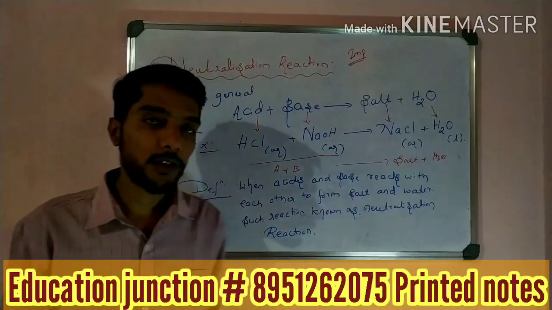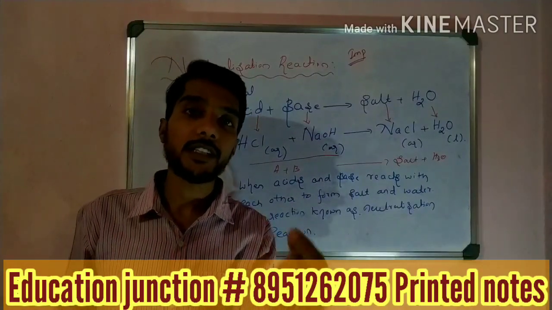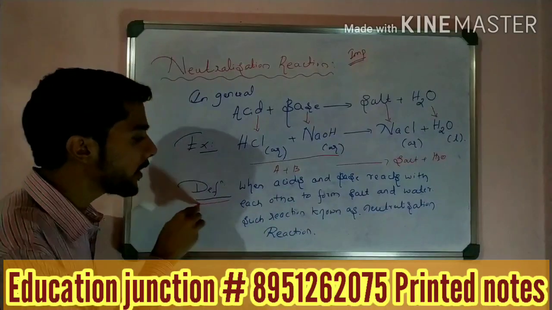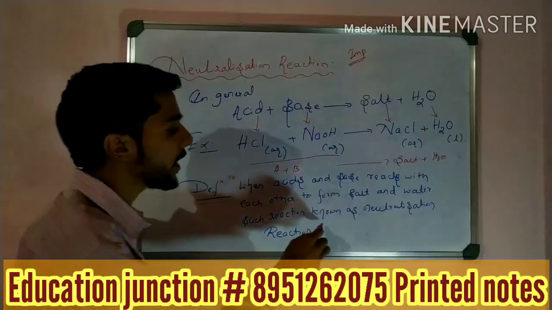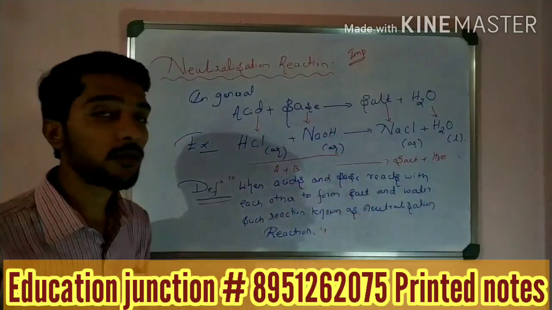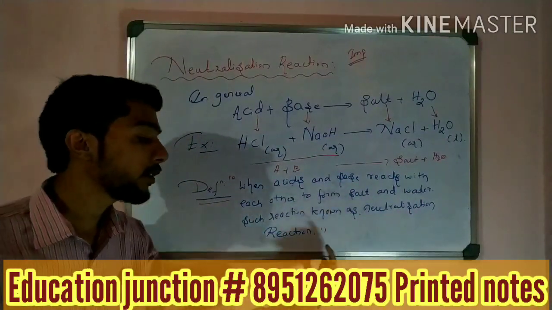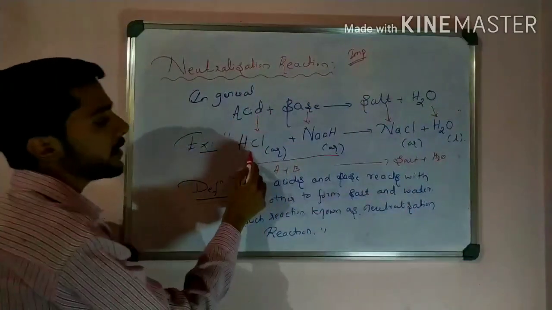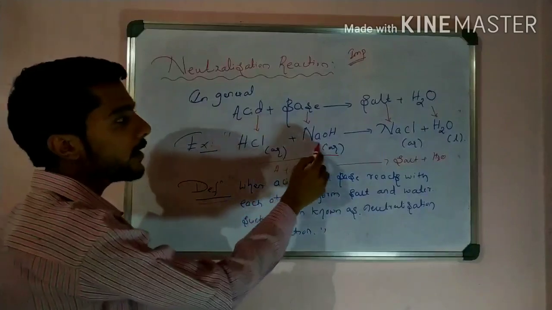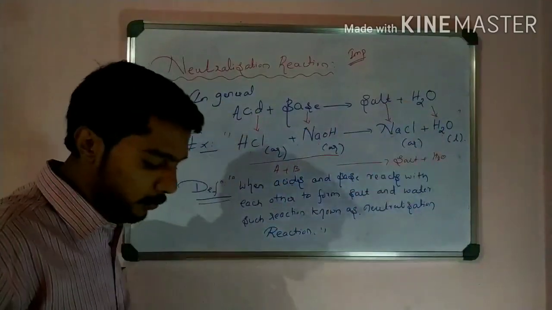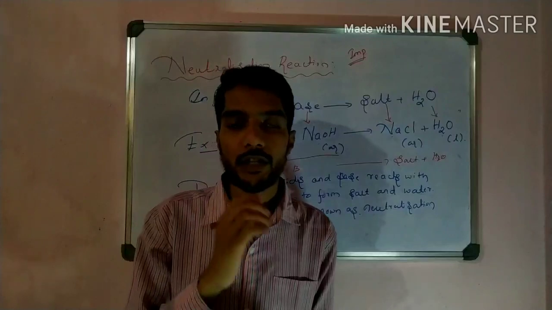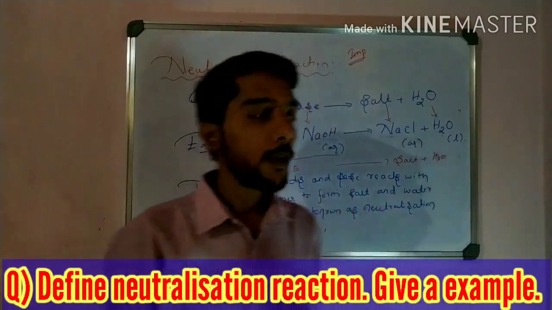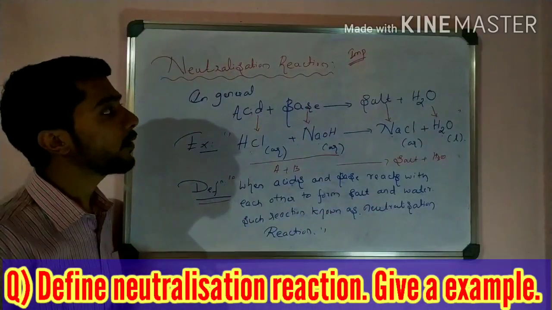In the examination they ask the question: define neutralization reaction, give example. This is the definition: when acid and base react with each other to form salt and water, such reactions are known as neutralization reactions. An example is HCl plus NaOH, acid plus base is equal to salt plus water. That is a neutralization reaction, students. Very important question: define neutralization reaction and give example. Hope you understand it. Please copy it in your notebook.